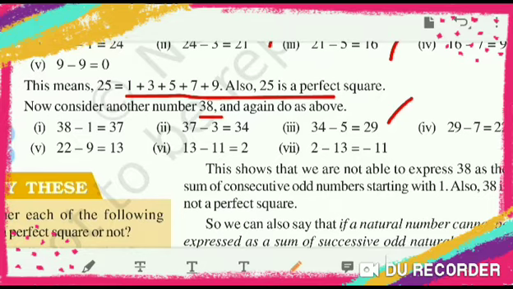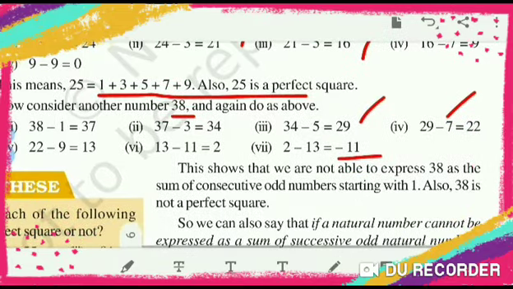Then 29 minus 7. If we go till the last, we will get a number less than 0. This shows that we are not able to express 38 as the sum of consecutive odd numbers starting with 1. So 38 is not a perfect square.